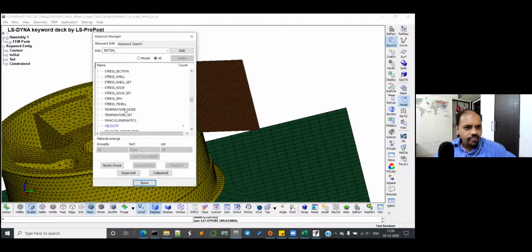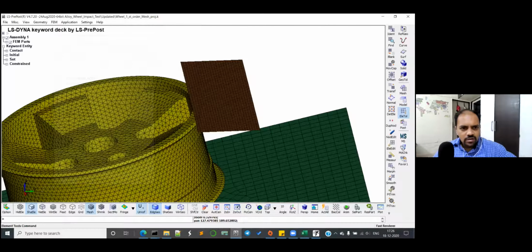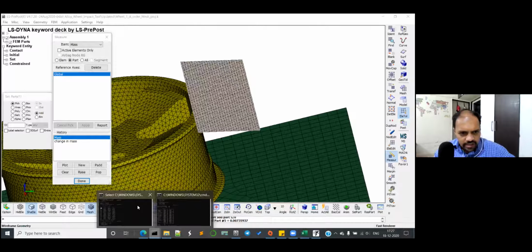Okay, and what's the mass of the plate now? It should be much lesser. You can just keep whatever command you are working on and still click on F4. That is a one-time activity, and pick by part. So the mass is some 7.4 kilograms. This should be 1000 kilograms, right? And let's go to the message file, the black window. You have to do a lot of to and fro activities, but it's okay. The next one will be the latest one.